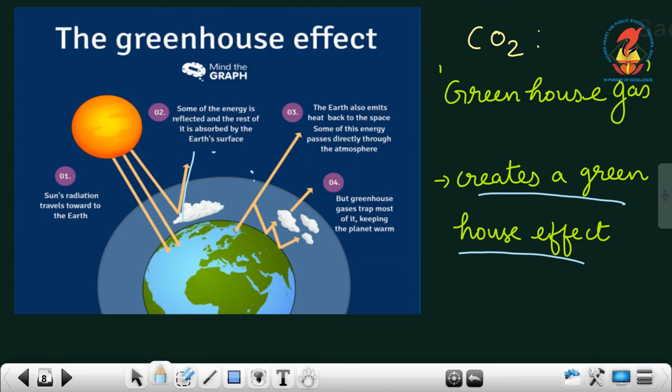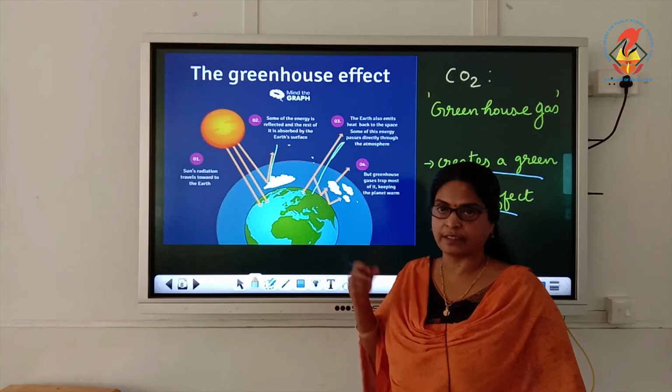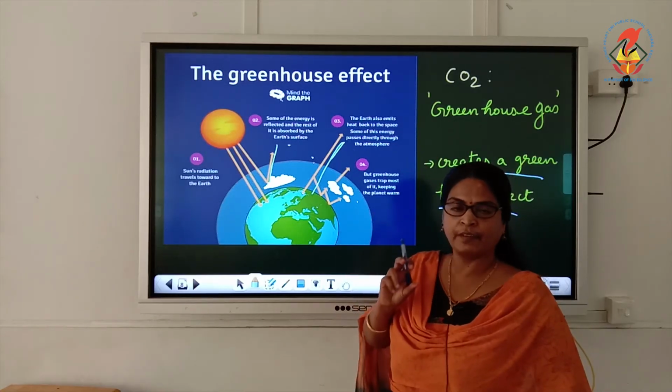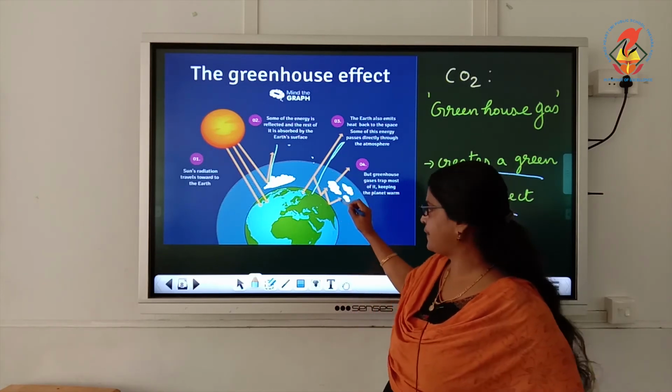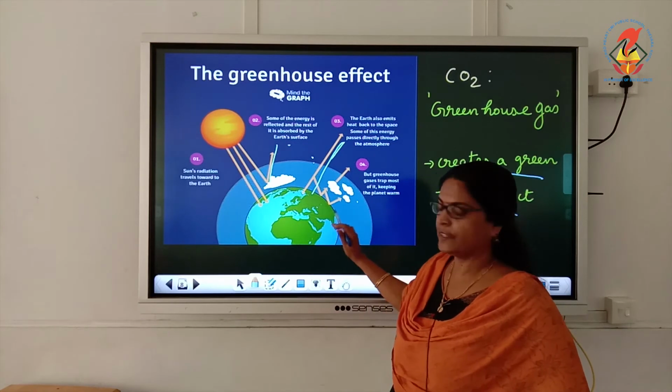Okay, and as some of this energy passes through the atmosphere, some of the heat is retained by carbon dioxide in the atmosphere. Greenhouse gases trap the energy, the heat. The greenhouse gas, carbon dioxide, will not allow the heat to escape from the surface of the earth.